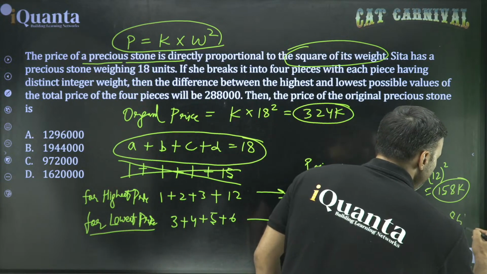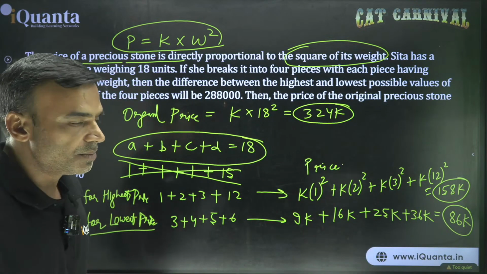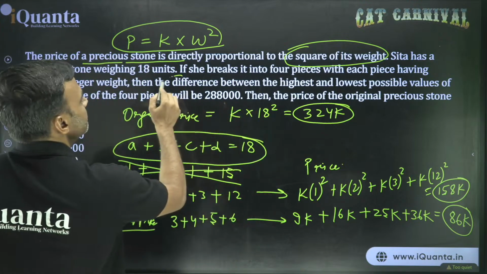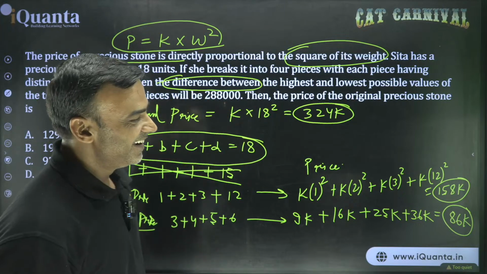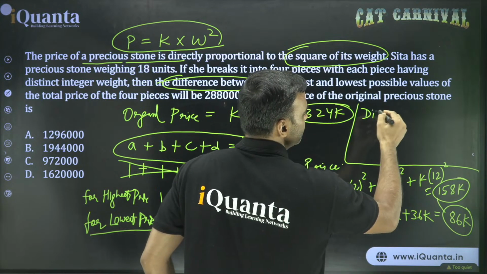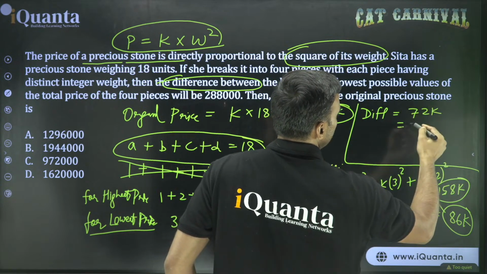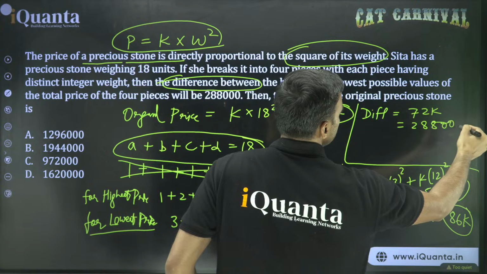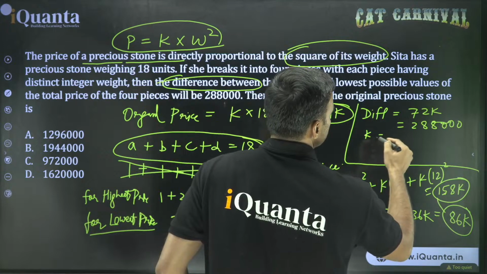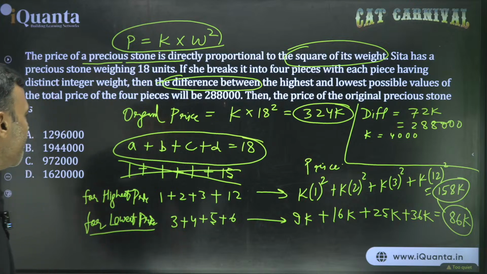So 86K is the lowest price, 158K is the highest possible price. The question is saying the difference between them. The difference between them. Okay? So what is the difference between them? The required difference that we have here is 158 minus 86, that is 72K. And this is equal to 2,88,000. From there we get the value of K, and that is 4,000. Right? 72 into 4 is 288.